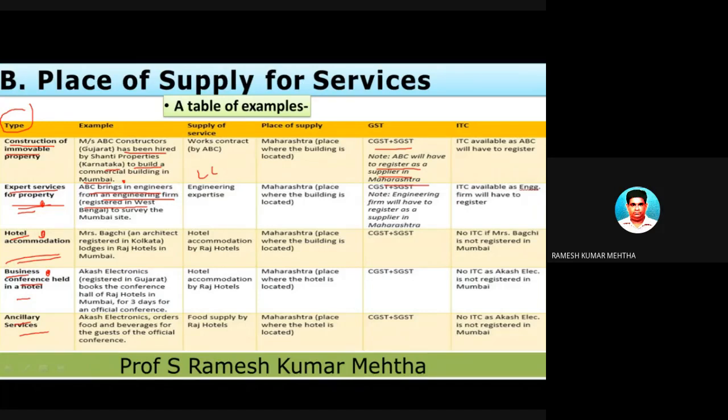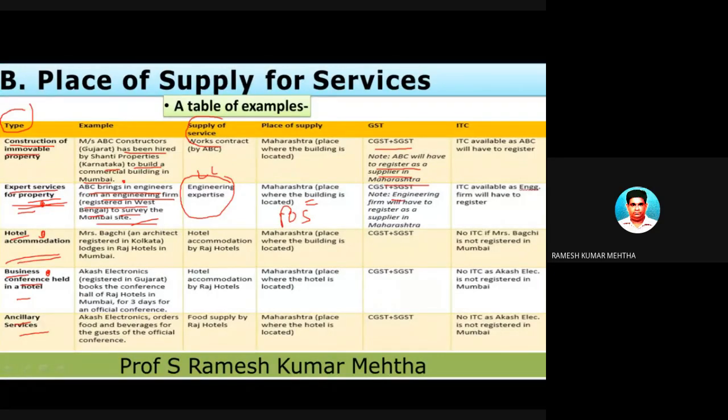ABC brings in engineers from an engineering company which is registered in West Bengal to survey the Bombay site. What type of service is it? Engineering expertise. The place of supply is where the building is located. So this is a property, and the building is located in Bombay. So the place of supply is Bombay.